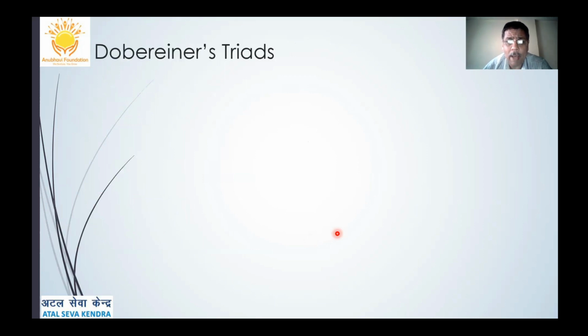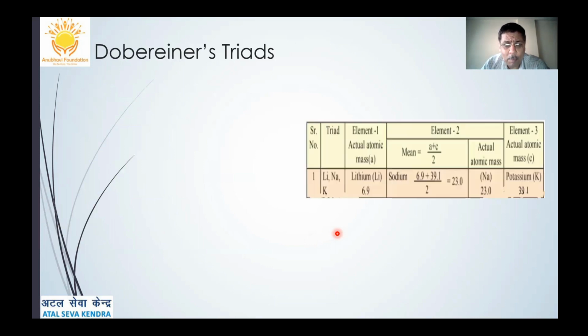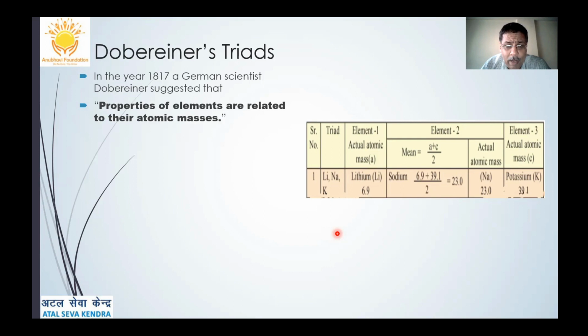The first pioneer work in that regard was by Dobereiner. So we will be studying Dobereiner's triads. In the year 1817, a German scientist, Dobereiner, suggested that elements can be classified on the basis of atomic masses.